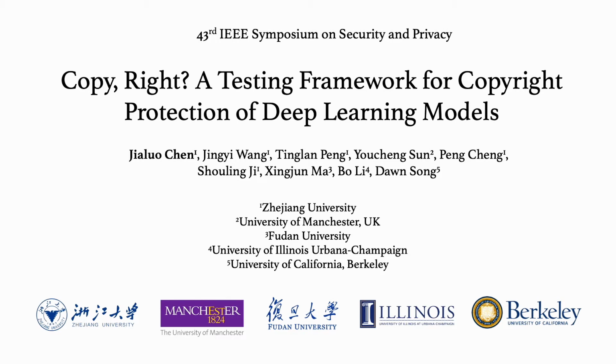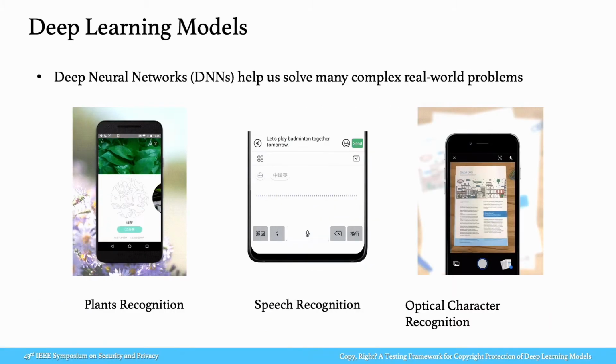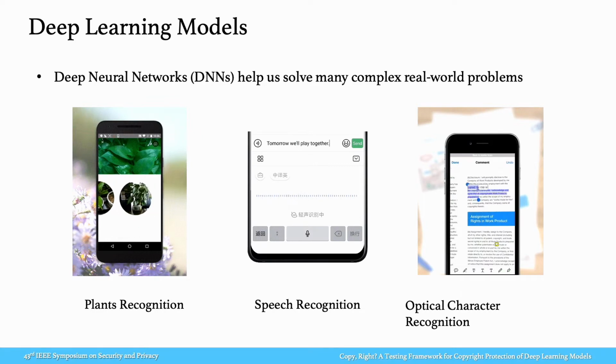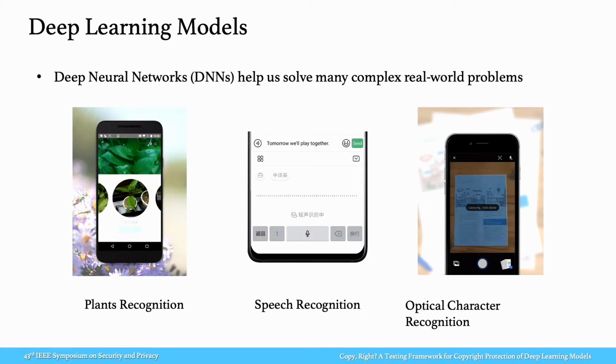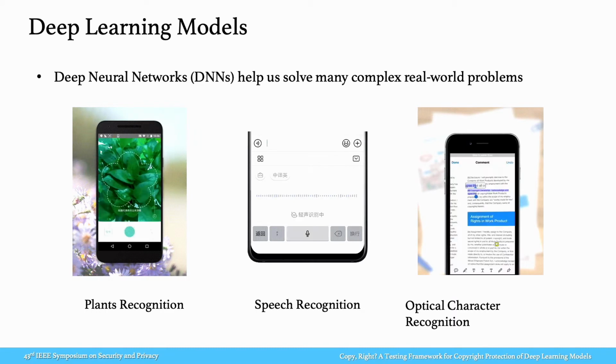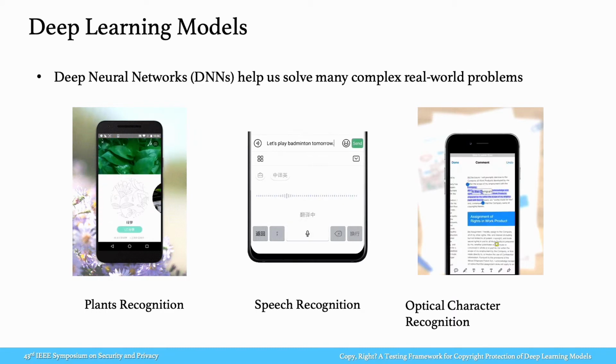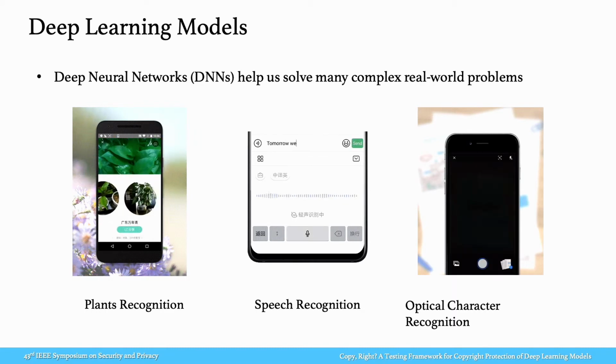I'm glad to be here to present our work about deep learning model copyright protection. Deep learning models have helped us solve many real-world problems and facilitate our lives. For example, when you see a plant you don't know, you can take a picture and use an app to identify what species it is.